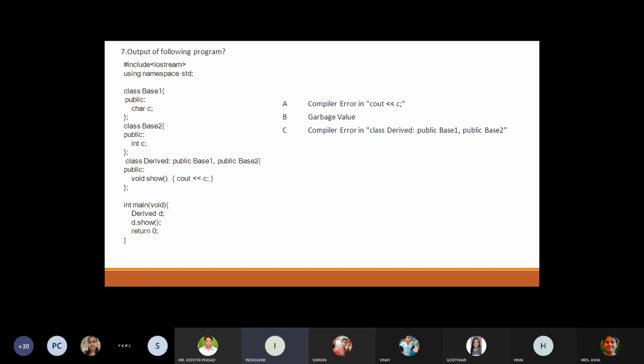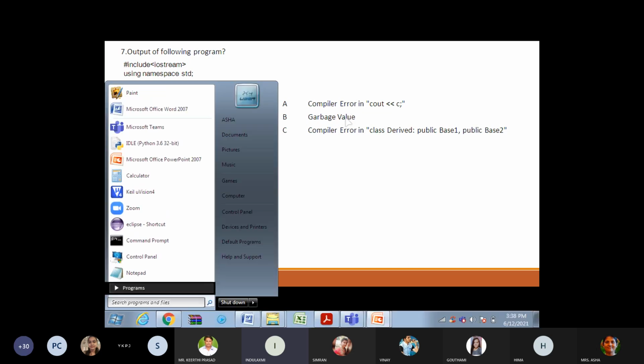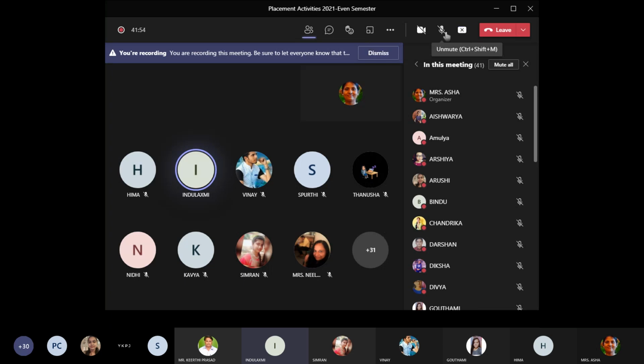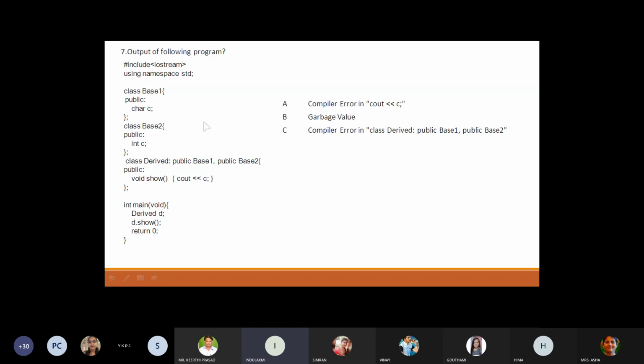Because here in base 1 we are declaring a character type of c, and in base 2 we are declaring an integer type of c. So the compiler will get confused about which c it should display. So this is the compiler error. Okay. So next question.